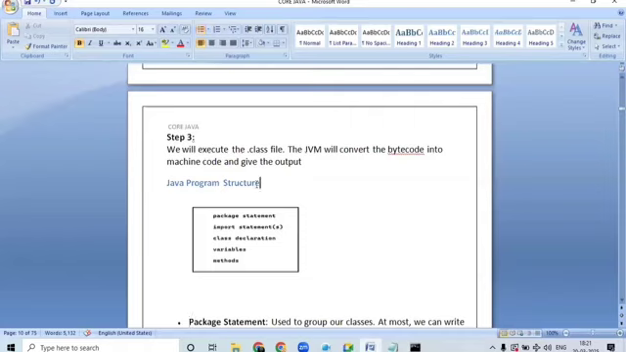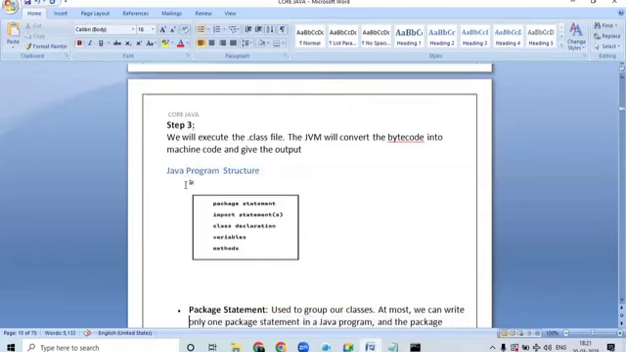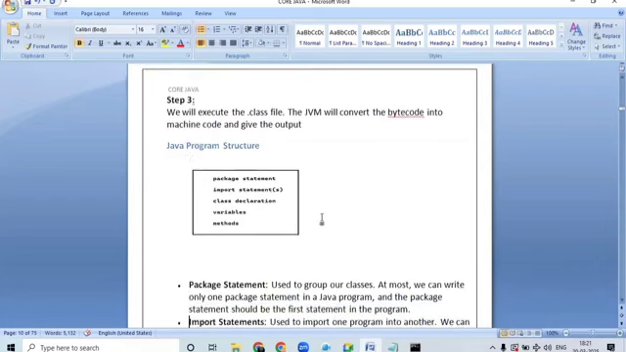So what is the next one? The next one here is how the Java program structure looks. When you write a Java program, what will be available inside this Java program? The first one we will be having is the package statement. The next are import statements, class declarations, variables, and methods here.